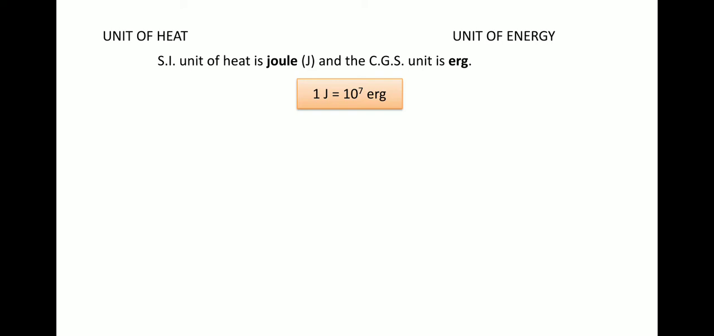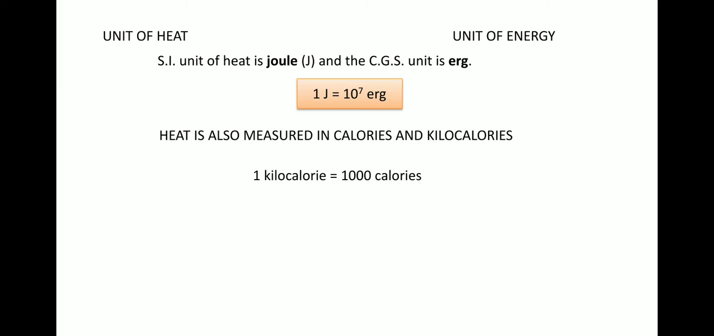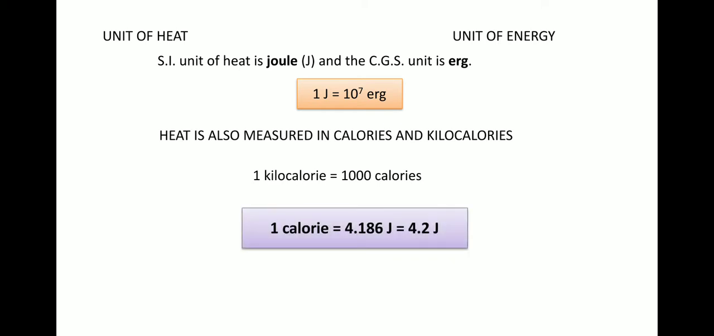Heat is not only measured in terms of joule or erg, it is also measured in terms of calories or kilocalories. Kilo means 1000, therefore 1 kilocalorie is equal to 1000 calories. More importantly, we need to know that 1 calorie is equal to 4.186 joule, which is approximately equal to 4.2 joule. This relation might be important when we are doing the numerical problems. So 1 calorie is equal to 4.186 joule. Just keep this in mind.